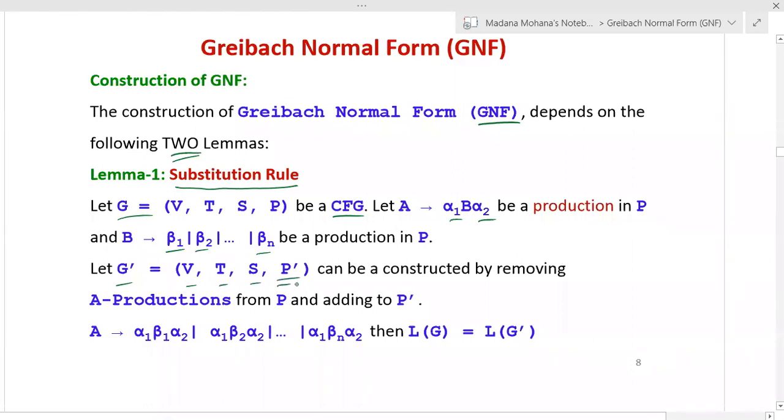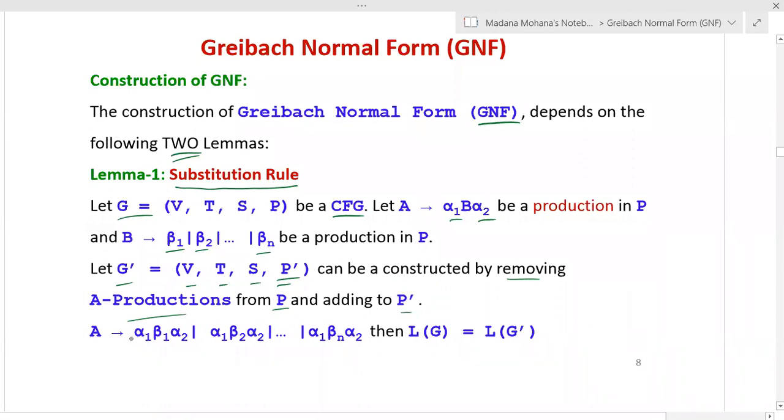Here P dash is changed, so we need to construct the new productions. How to construct? By removing the A productions from P and adding the resultant productions to P dash, by substituting the B productions in the right-hand side wherever the variable B is there in the A productions.